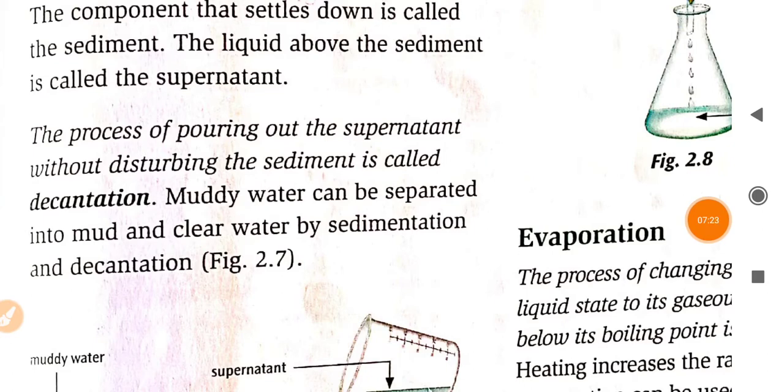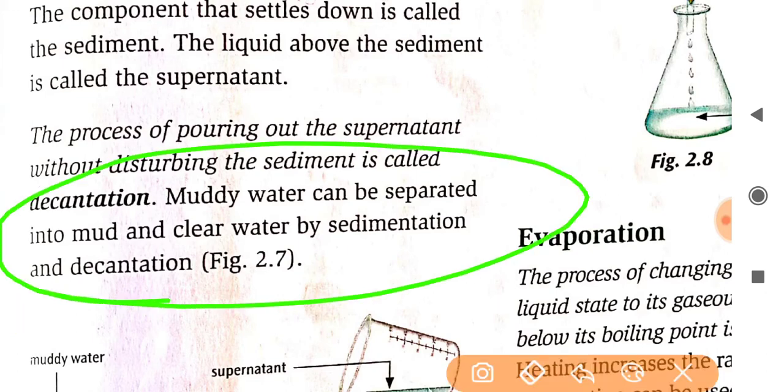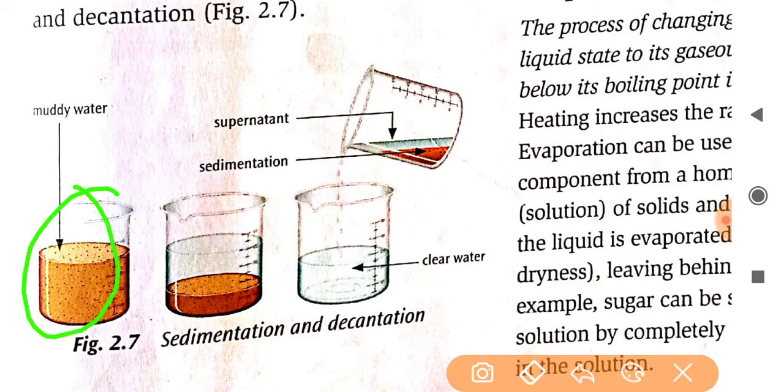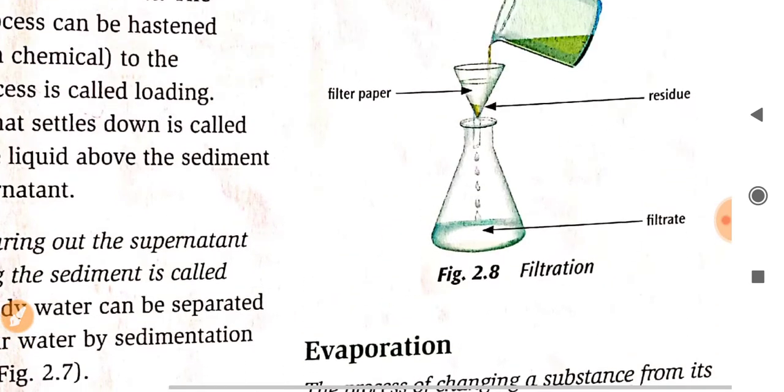Muddy water can be separated into mud and clear water by sedimentation and decantation. So mainly this is used for muddy water, where we can easily separate the mud and clear water by these two processes. You can see sedimentation and decantation here. This is muddy water, and these mud particles settle down due to the process of sedimentation. Then the upper part, known as the supernatant, we just pour out by the process of decantation. So this is an example of decantation.